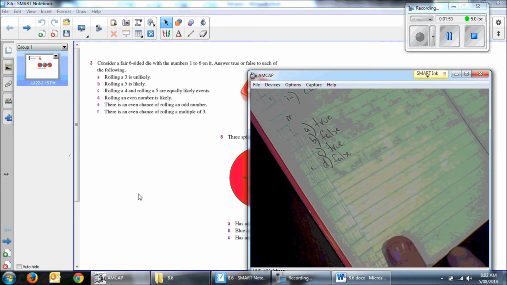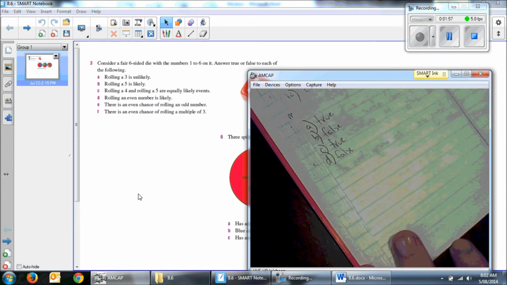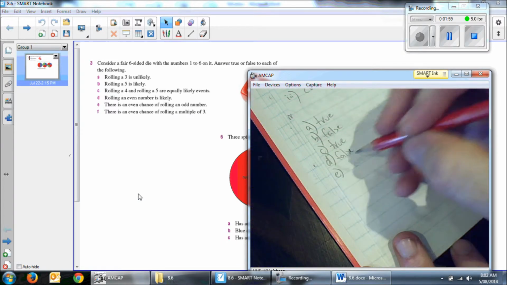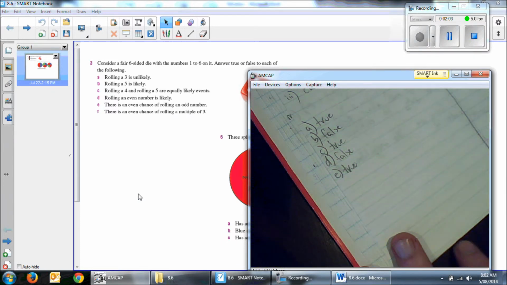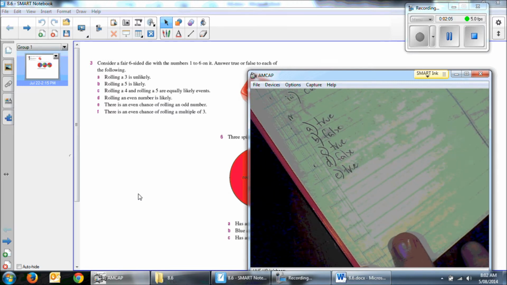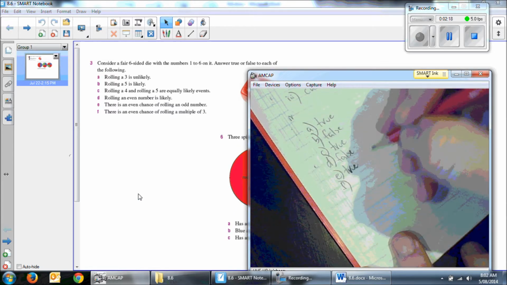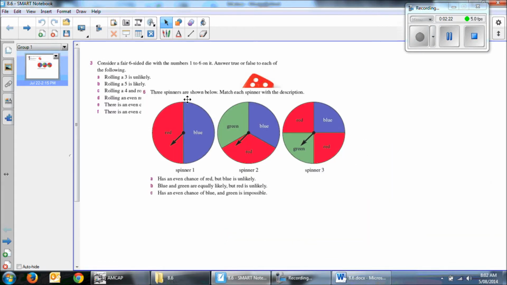There is an even chance of rolling an odd number. That is correct, because we worked out that you have an even chance of rolling an odd or an even. There is an even chance of rolling a multiple of 3. Well, let's consider the multiples of 3. We've got 6 and 3, and 1 is also a multiple. So that is correct. F, true. Okay, very good.